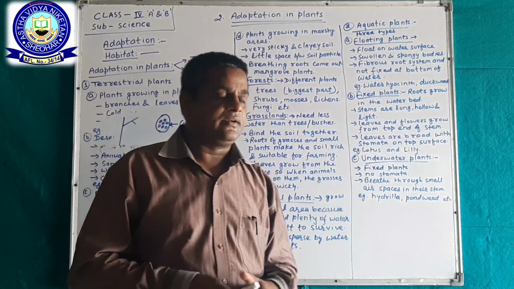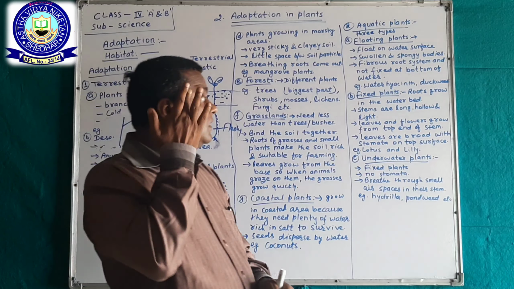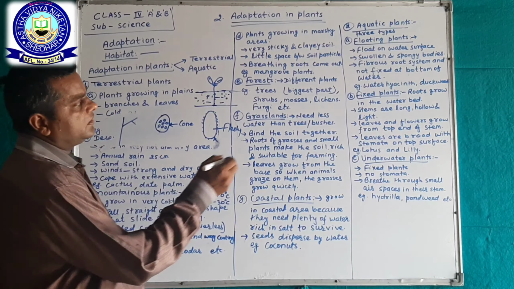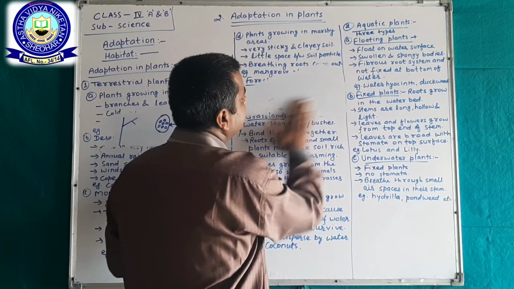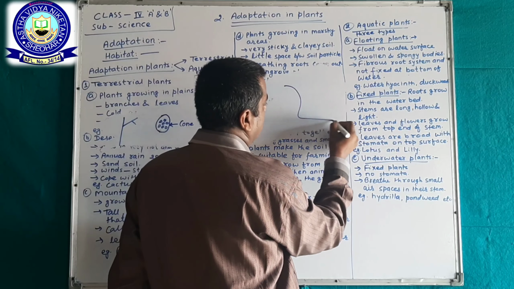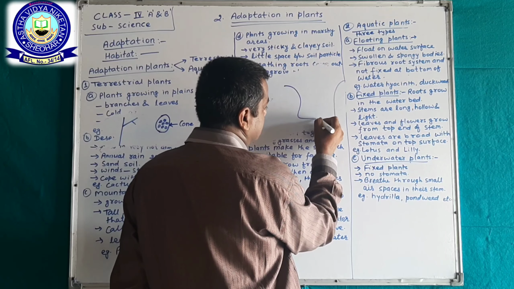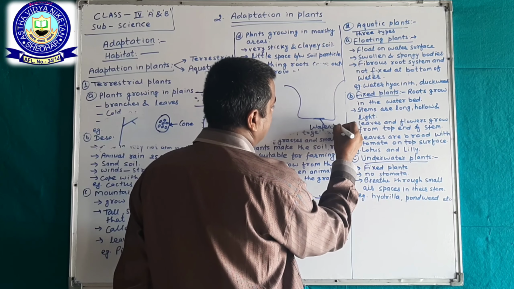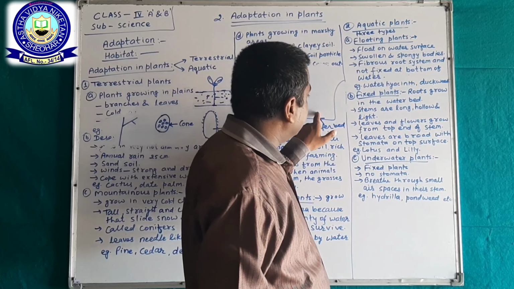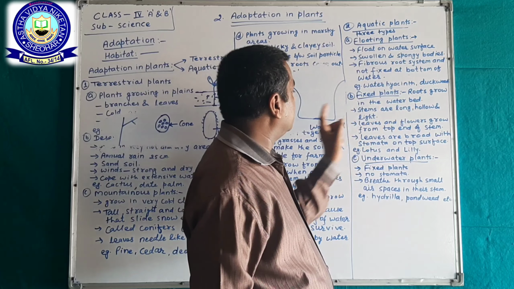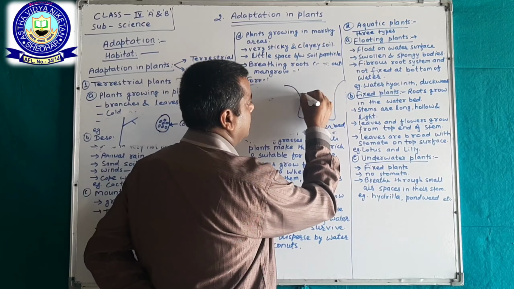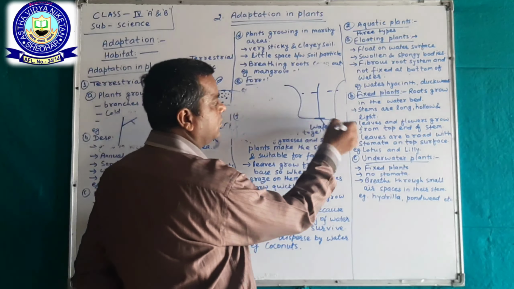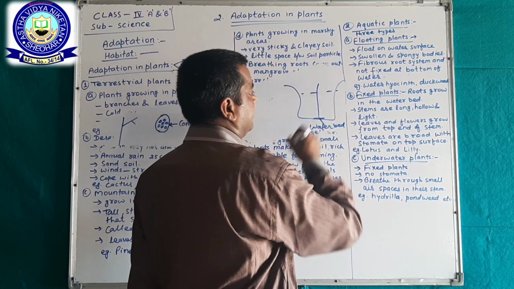Next, fixed plants, okay. In fixed plants, roots grow in the water bed. Water bed means, this is the water, okay. Here this is the pond, this is the water bed. This is called the water bed, okay. In that area, stems and roots grow, okay. The roots grow up to here. Then it is called a fixed plant, okay.